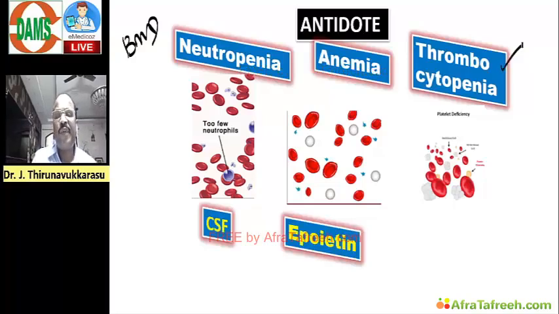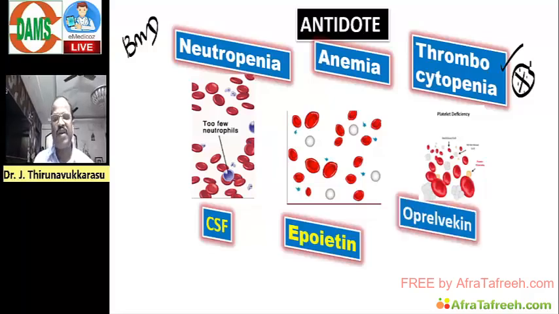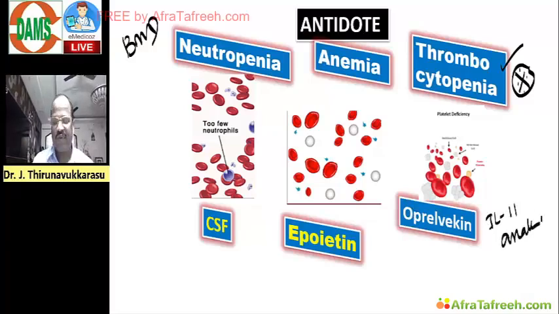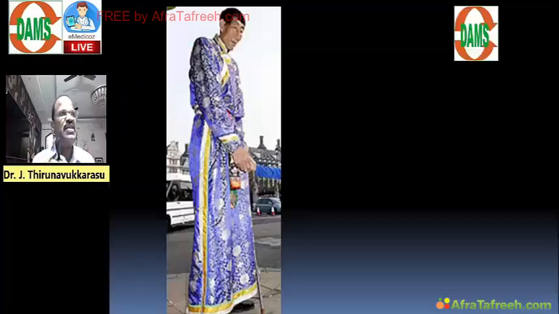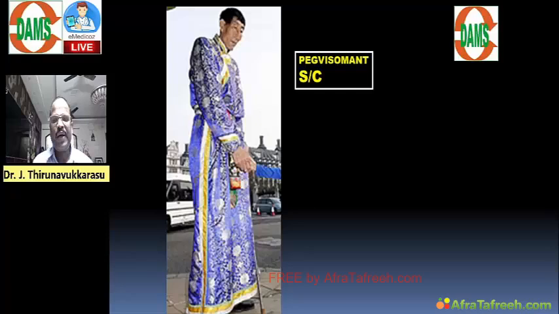For thrombocytopenia, it is a must-know point. We have one thing called oprelvekin. Oprelvekin is an interleukin-11 analog. Very important. Okay. Next, regarding hormones, you must revise some clinical points. Drug useful for acromegaly. Drug useful for dwarfism. For example, acromegaly means pegvisomant, a growth hormone receptor blocker.